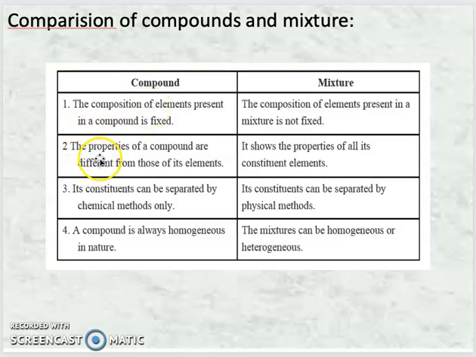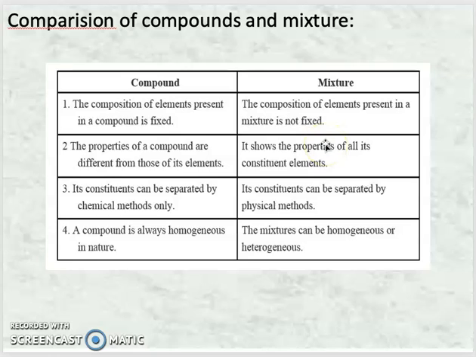Second point, the properties of a compound are different from those of its elements. In the previous example we saw iron and sulfur. When they are mixed together as a mixture, they keep their own properties, where we can distinguish the gray iron and the yellow sulfur. But when it is heated, you cannot distinguish them. Both are combined. So the properties of a compound are different from those of its elements, whereas a mixture shows the properties of all its constituent elements.